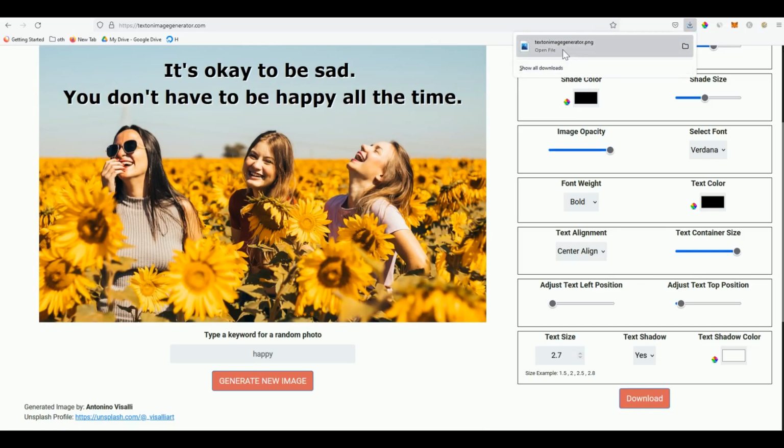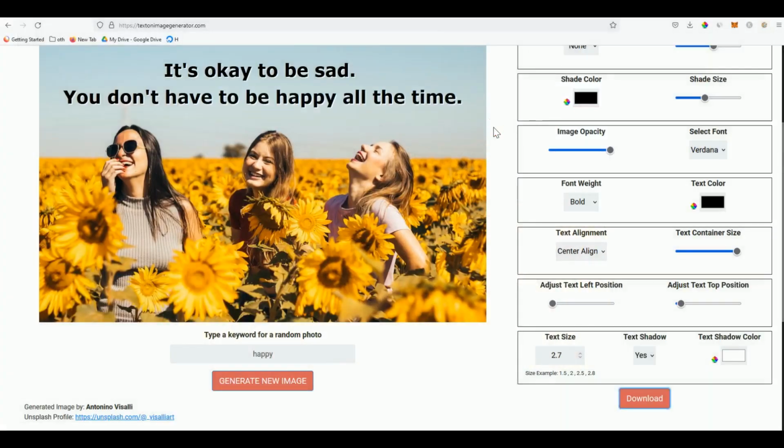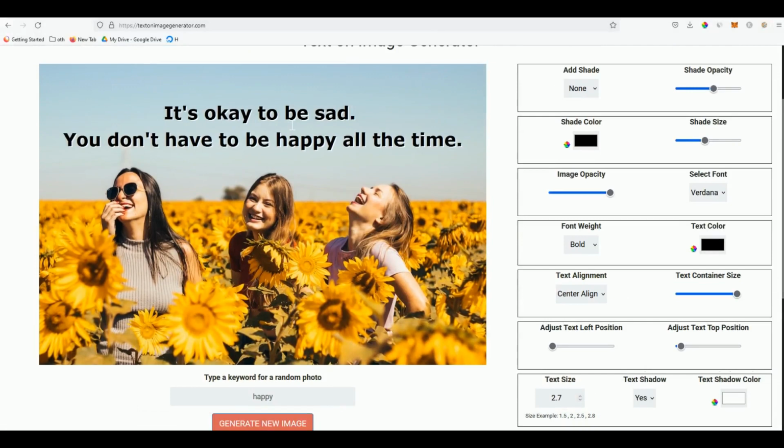Now let's check that. Let's open it. And there you have it. It's ready to get posted anywhere on your social media, like Facebook or Pinterest, whichever you have. You can also create a set of beautiful images. You can download many different images here and then create your own slideshow.